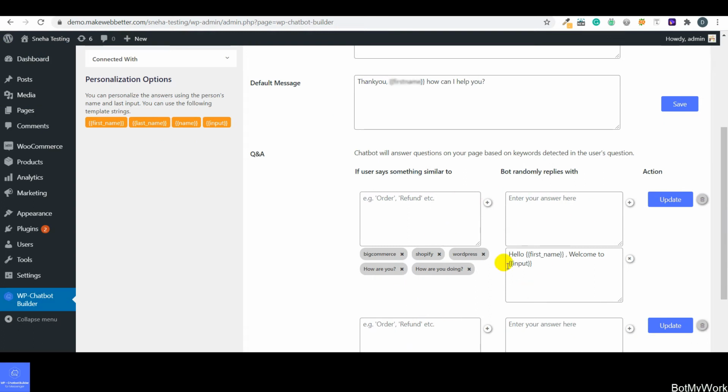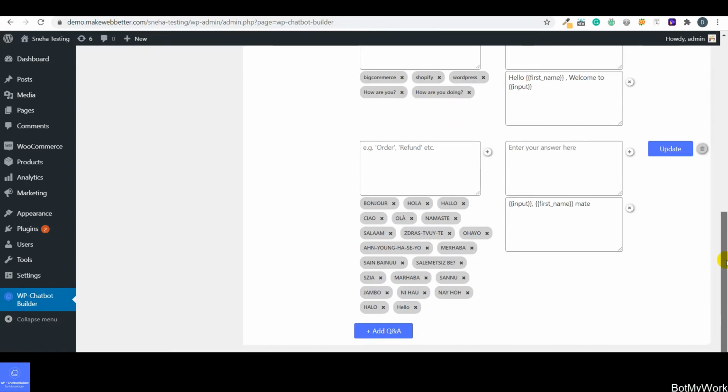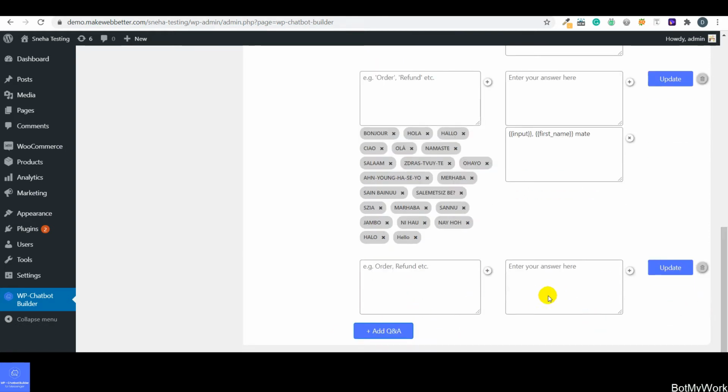As soon as you click on update, these messages would start working from the user and the bot end on the front end. And it completely depends upon your business requirements, you can also add more QAs, and that you can do by clicking on this button that you can see, add QA. So as soon as you click on this, you can add more QAs for setting up the conversation between the bot and the customer.